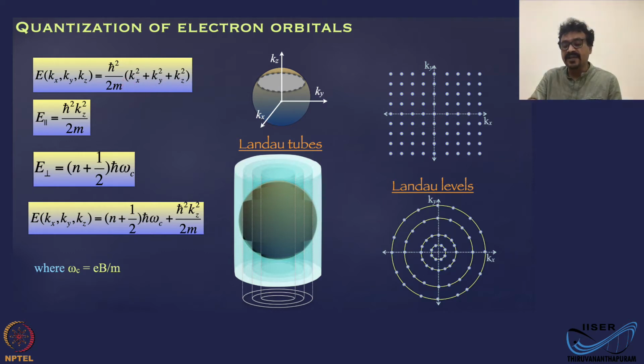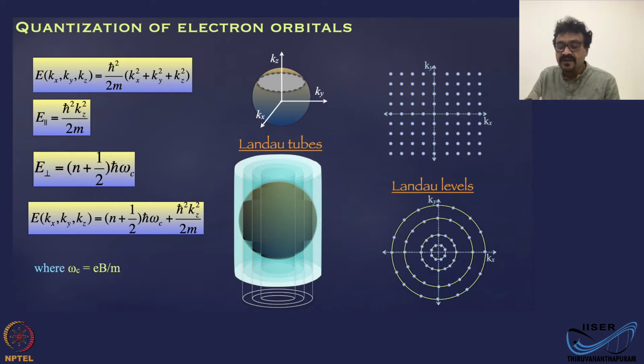all the three directions, that's h bar square by 2m, kx square plus ky square plus kz square, and this kx square plus ky square plus kz square is the k square, which is the radius which defines the electron with a specific energy E. So it's the equation for basically a sphere. Okay, now in two dimensions it will be a circle.